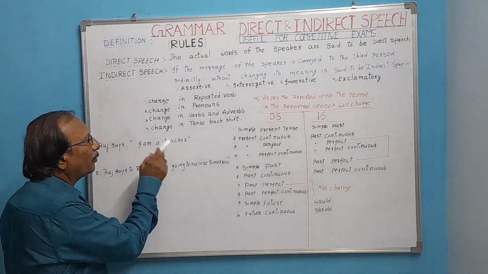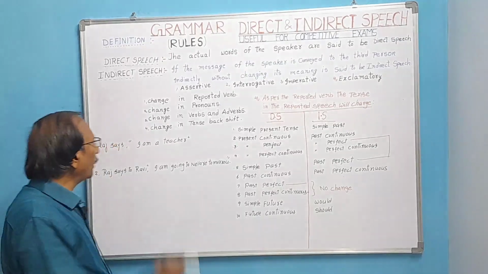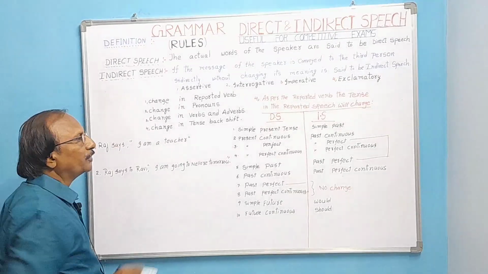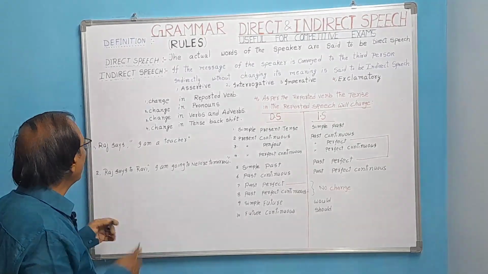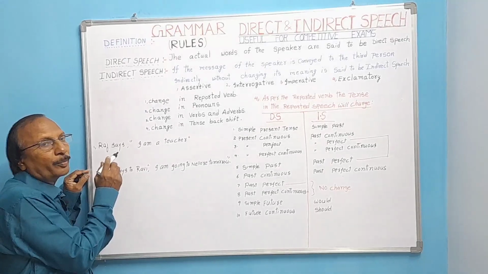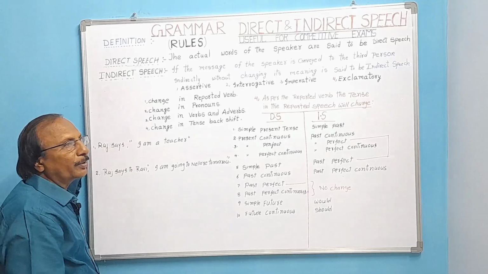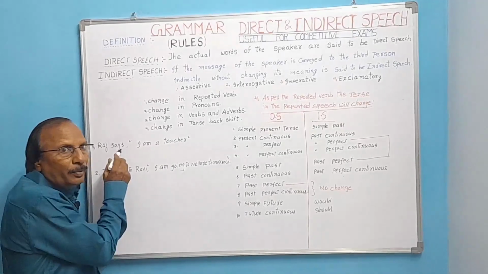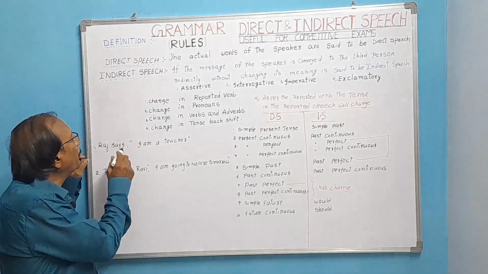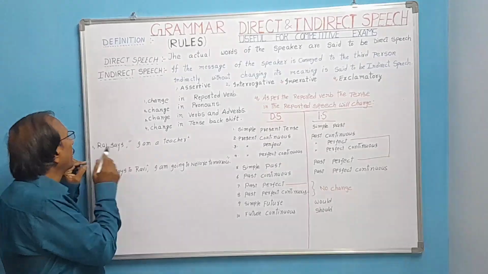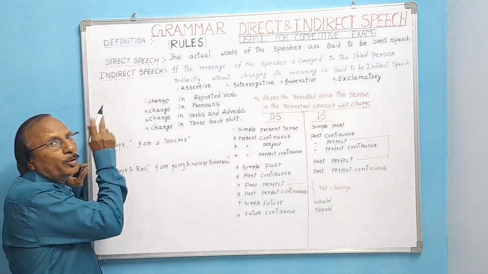Raj says, I am a teacher. What is the reported verb here? Says. Says is the reported verb. We call it introducing verb also, or principal verb. We call it principal verb or introducing verb or reported verb. Let us call it reported verb. And Raj is said to be reporter.